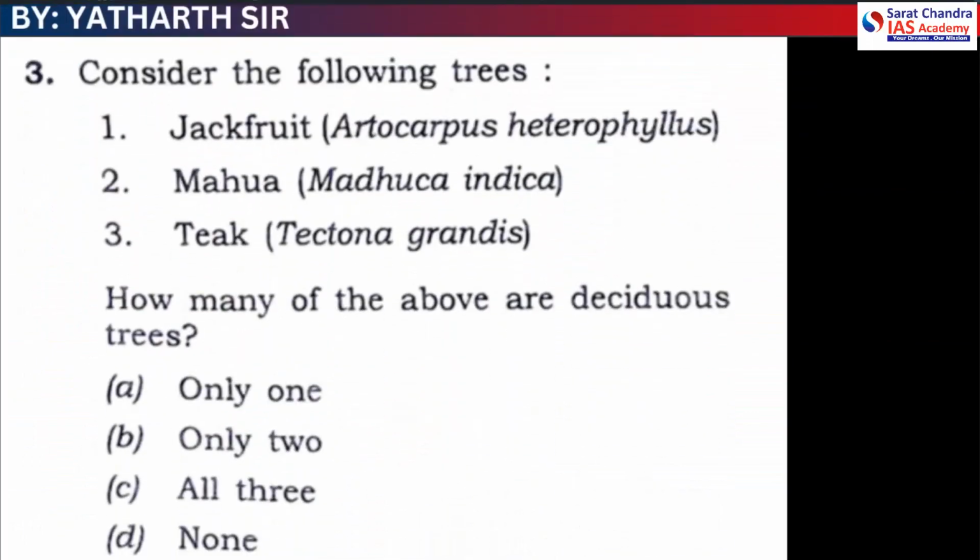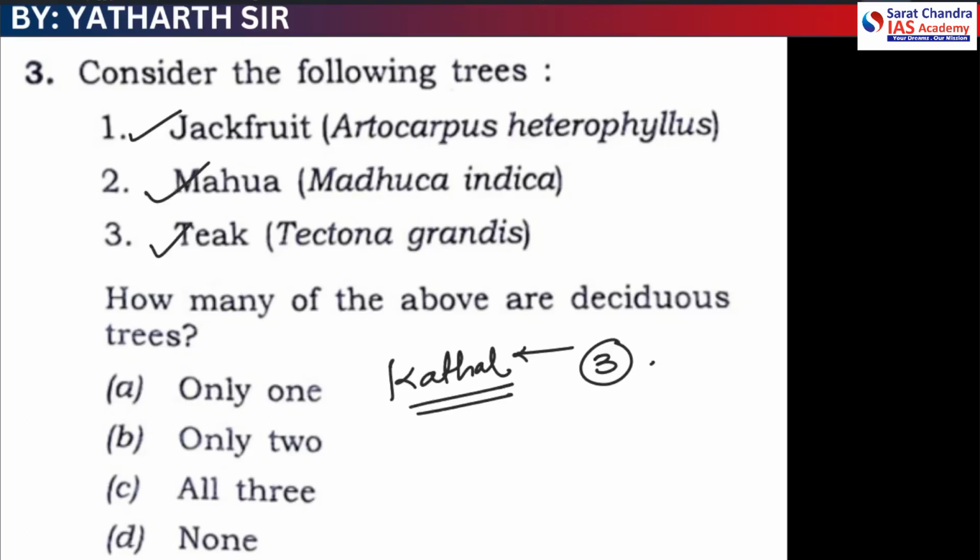The question mentions 3 trees. One is the jackfruit tree, also famously known as katahal. The other is mahua, and teak. So let's see these.